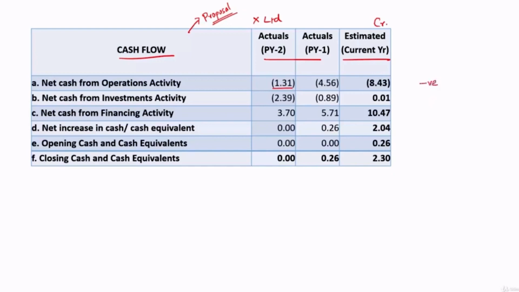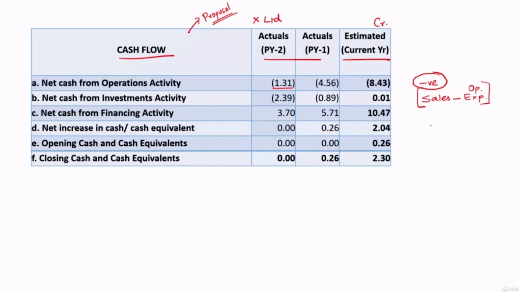When we say operations, it is the cash which they have generated from sales minus cash they have incurred on their operational expenses. And eventually, if they look back, they have not generated any cash. They have actually used cash in their operations.